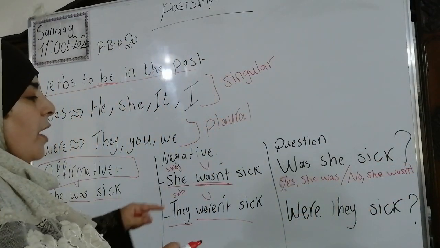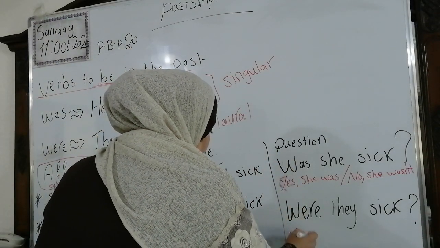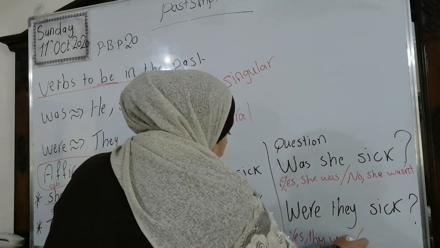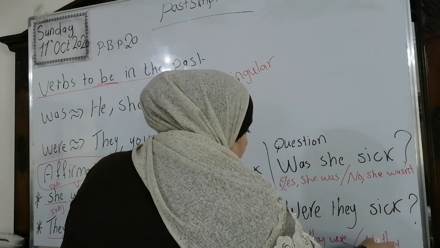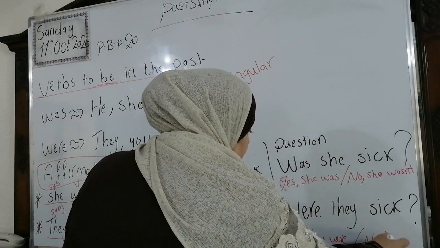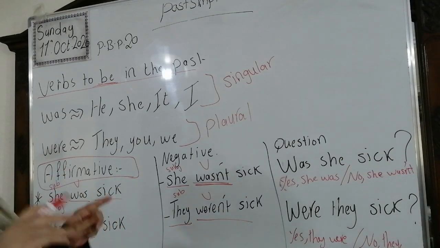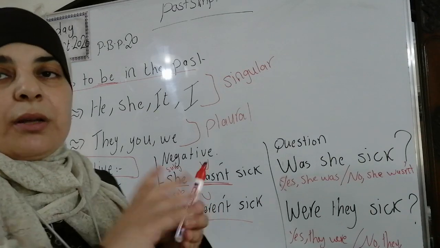Were they sick? You are going to answer yes, they were, or no, they weren't. Okay? Now, we're going to move to the regular verbs and irregular verbs in the past simple.